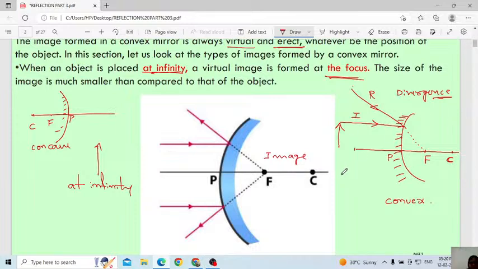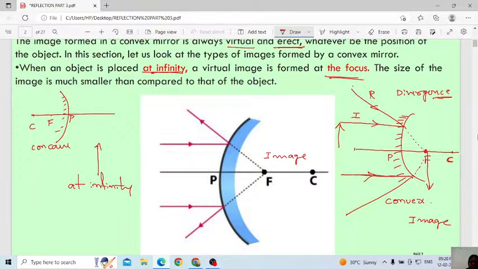Then here consider one more ray parallel to the principal axis. This is the incident ray, and after hitting the surface it will get reflected. Then on the back side you have to extend this reflected ray. This also will meet at a single point. Then this is the position of the image.